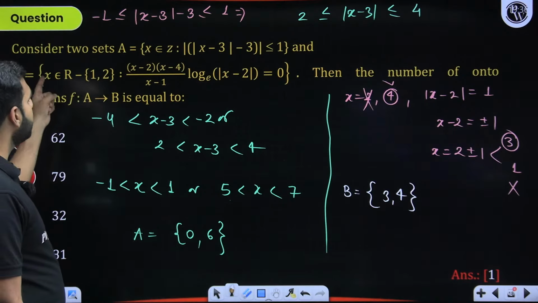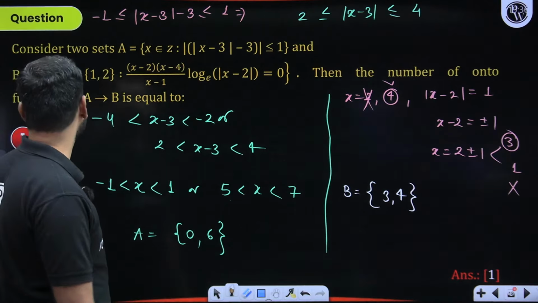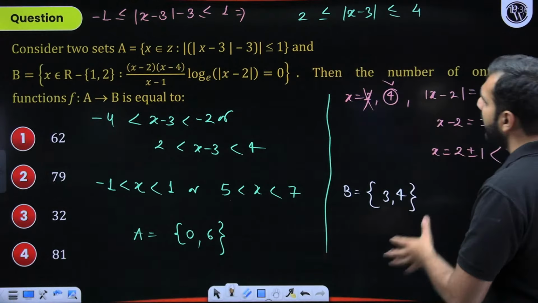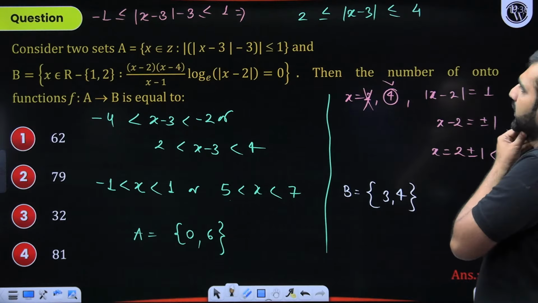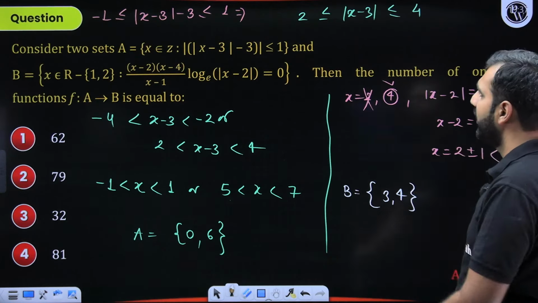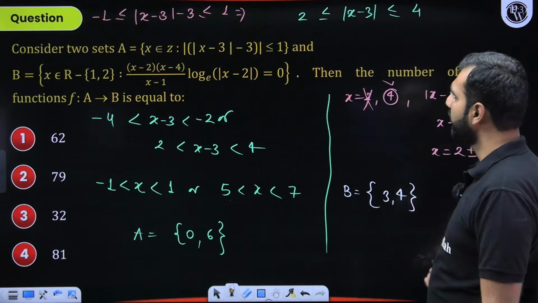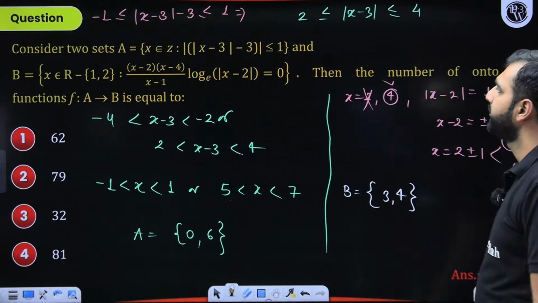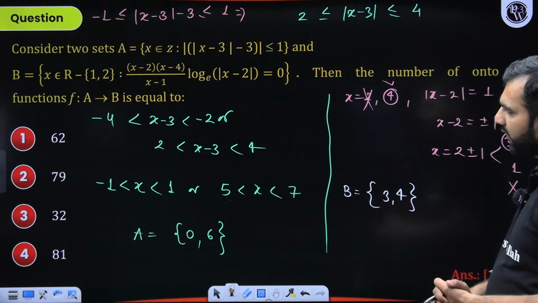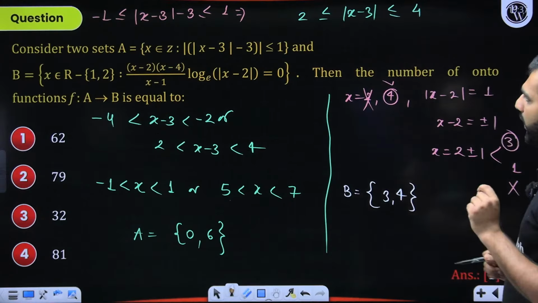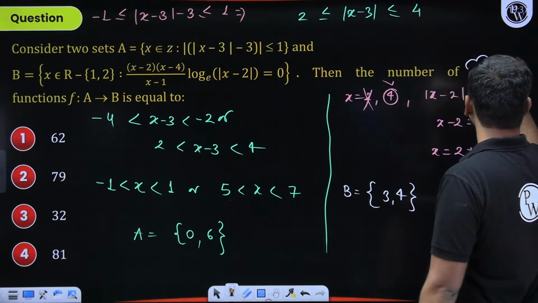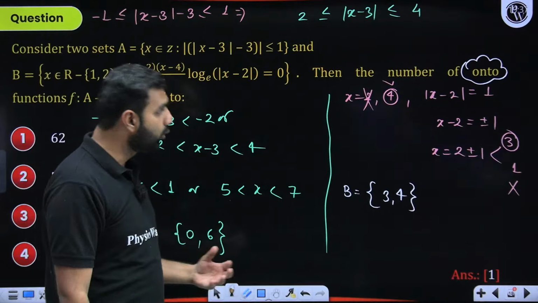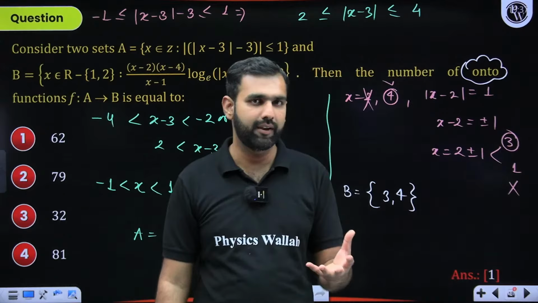But here, x can be any real number. Yes, here x can be any real number. I think there is something wrong with the question or the language of the question. Because if x can be any real number, I have a lot of choices here, if it is equal to 0. No, that is fine. I have only two choices, 3 and 4. Even if I proceed with the data I'm given here in this question so far, now f from A to B, I need to ensure that the mapping is onto. I hope you understand onto. So from the total number of mappings, if I remove the mappings which are into, I'll be left with the onto mappings.